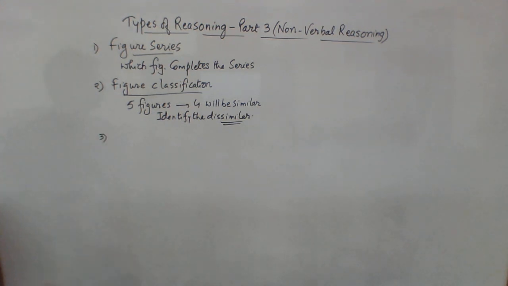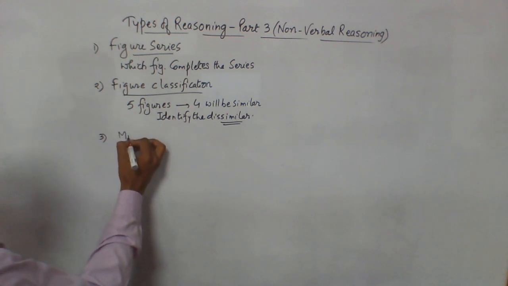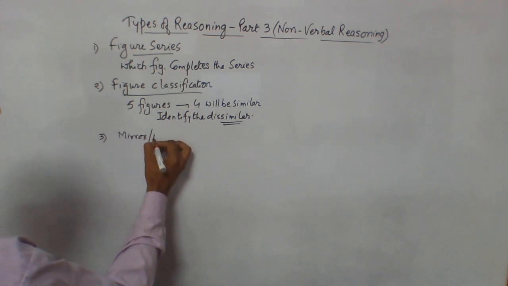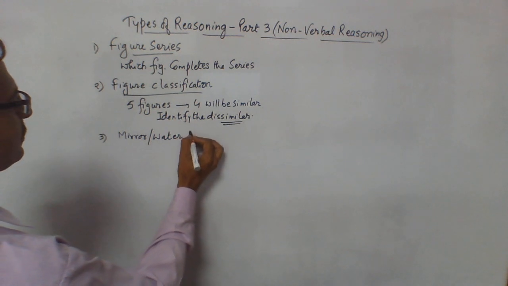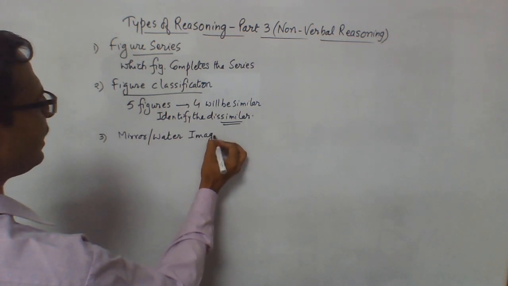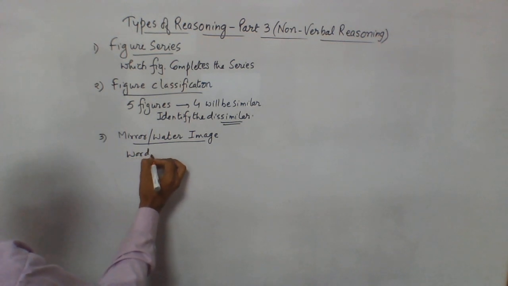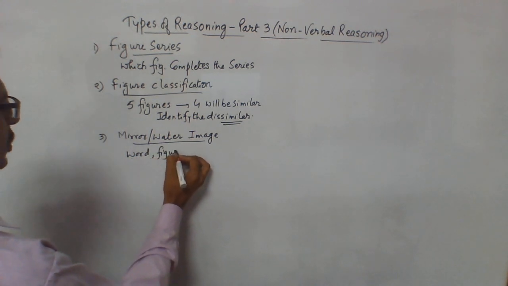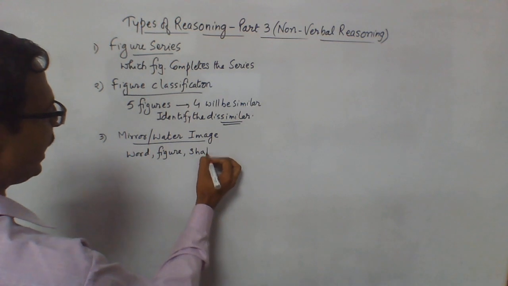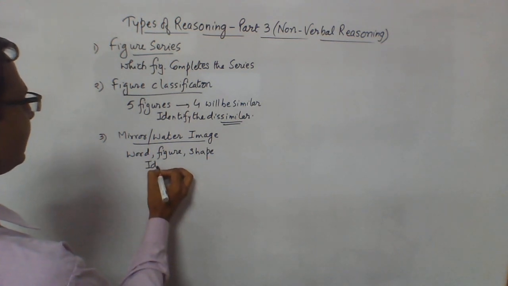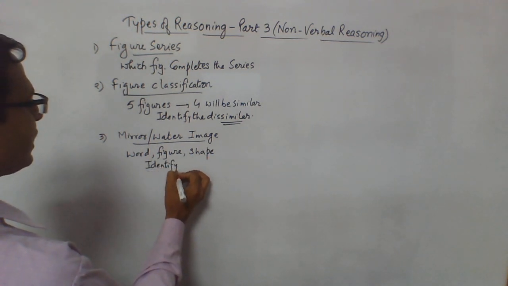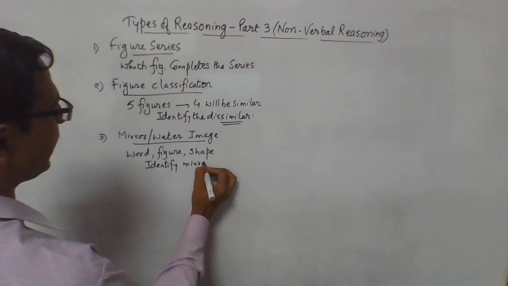The third type of questions are the mirror and water images. So what will be given in this question is a word or a figure or a shape, any shape, and you will have to identify the mirror or water image of that shape.